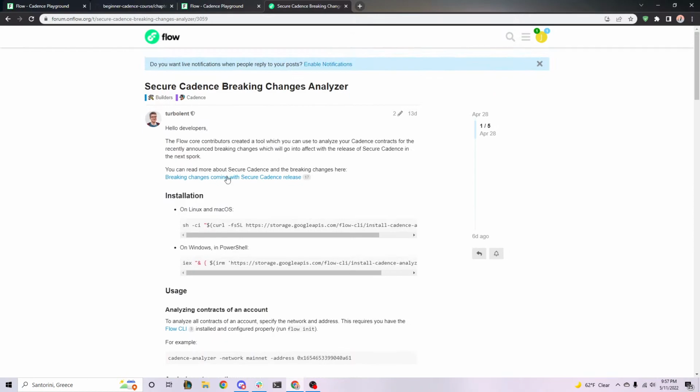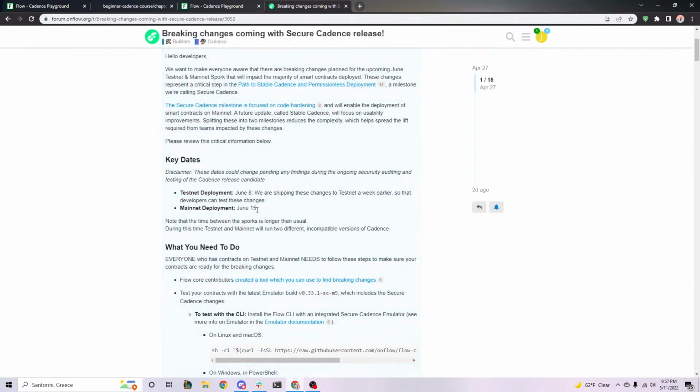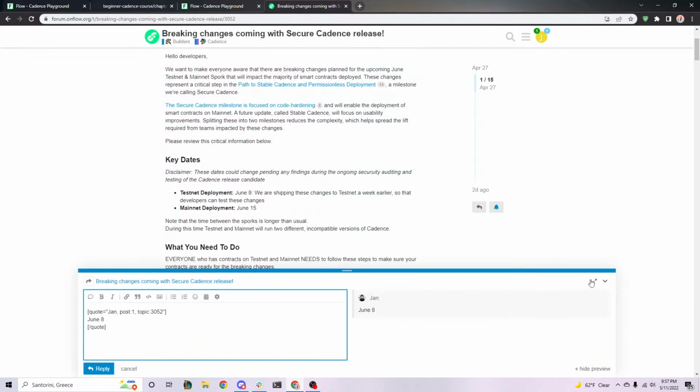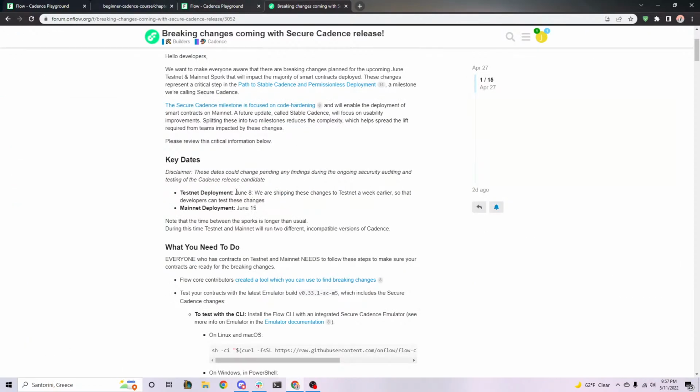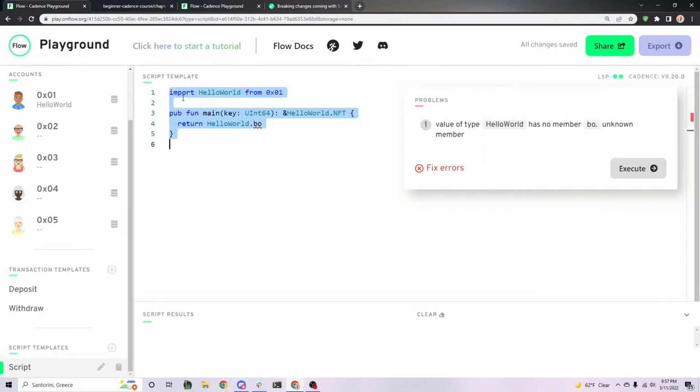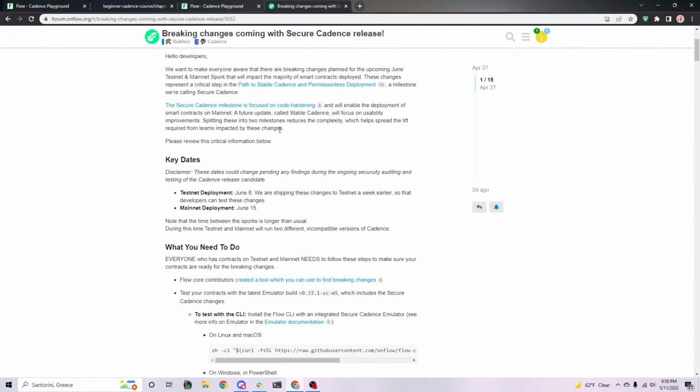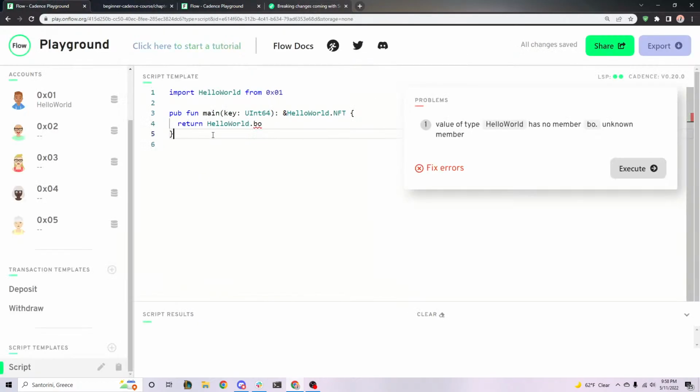You'll notice that in this forum post, it says it's coming out on June 15th, but on testnet, it's coming out on June 8th. So you want to make sure that any changes like that in your contract, you put them on testnet on June 8th. That way, when June 15th comes, you can update your contracts. June 15th is also when permissionless deployment is coming out, so everyone can deploy their own contract. This bootcamp ends the beginning of June or the end of May, and 15 days later, you'll be able to deploy all your NFT contracts on mainnet, which is pretty cool.